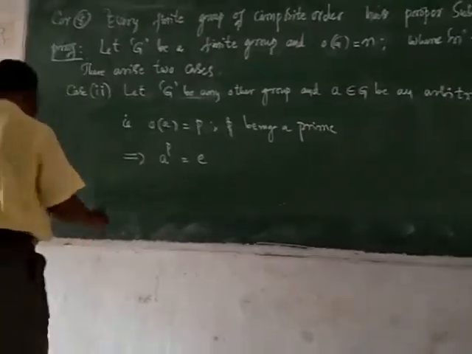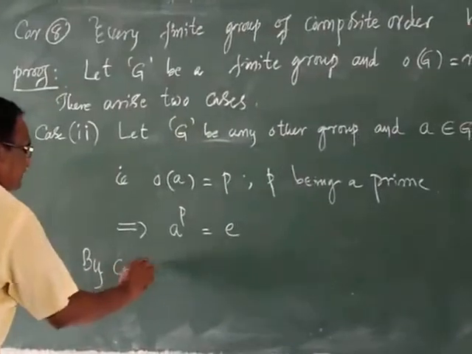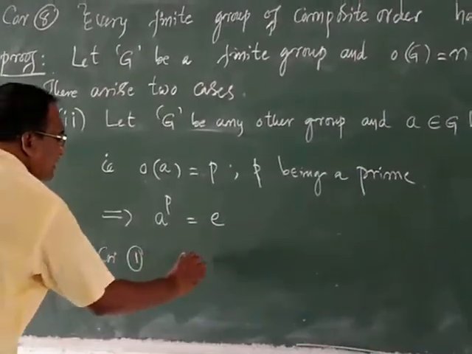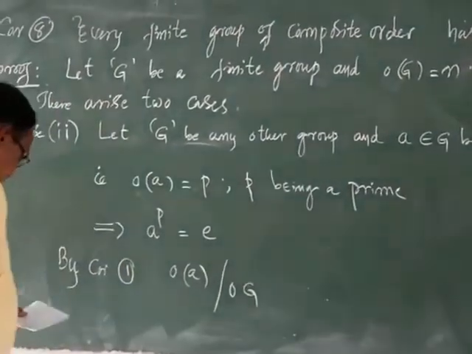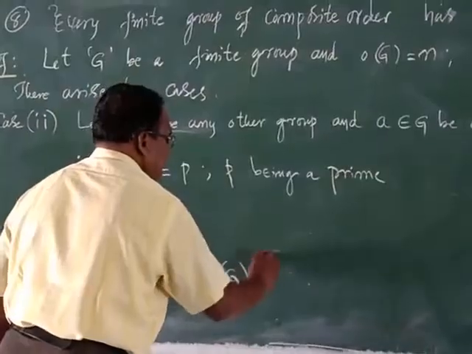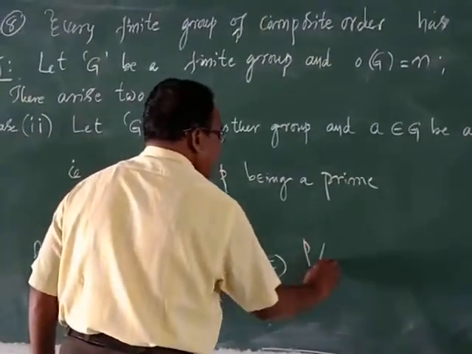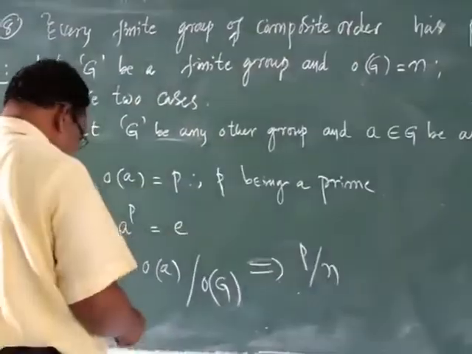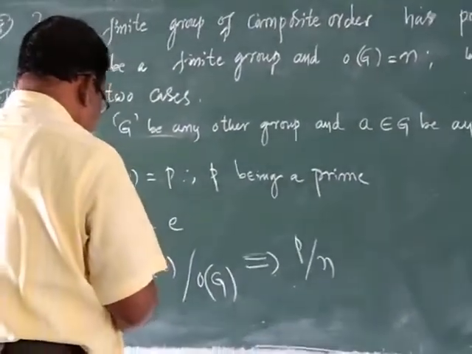But by corollary 1, order of a divides order of G. That is, order of a, which is p, divides order of G, which is n.